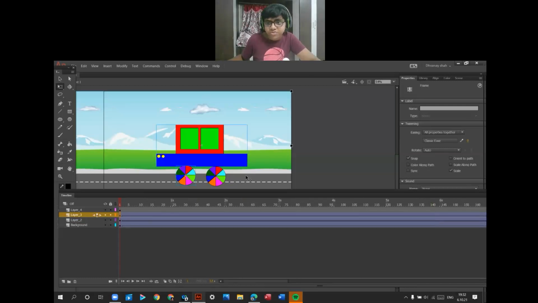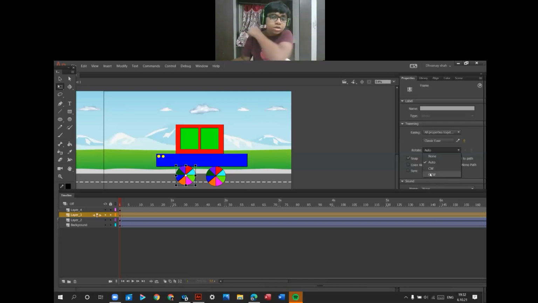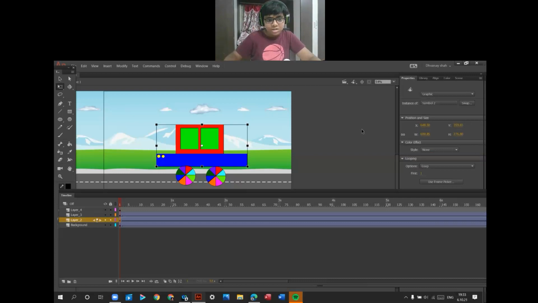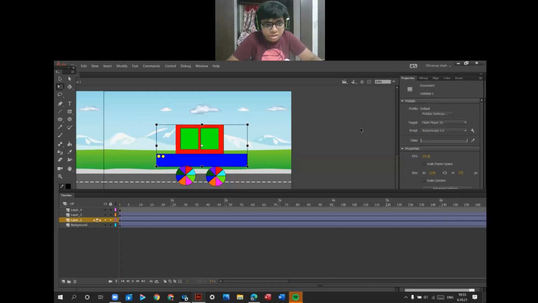Go to first frame and rotate as CCW, continue clockwise, as I will use it as 14. Here also 14. In layer number 2 also, here continue clockwise. You don't use 1, use 14. Like this. Now see how it moves.